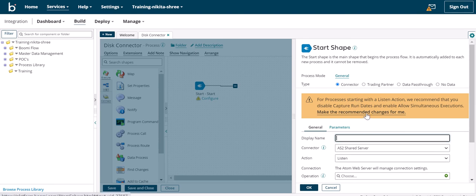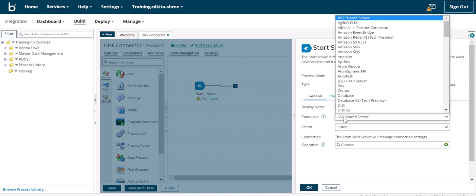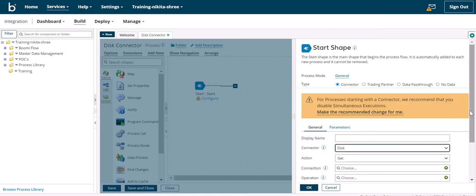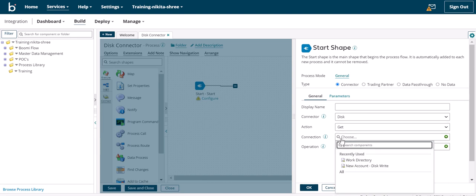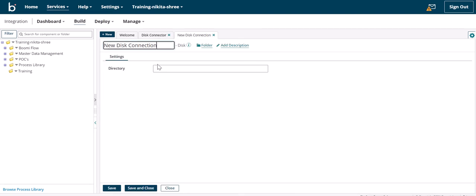So we will make the recommended changes. Then we will select the connector type to disk. Then first we will get the files. Now, as you can see, there are already a few connections available in my training account.